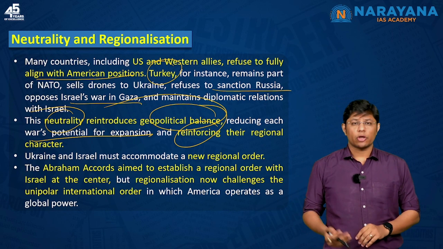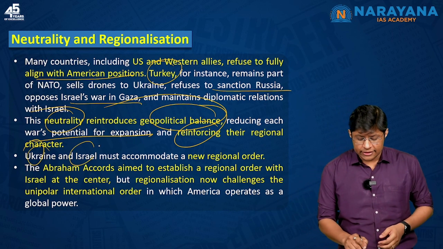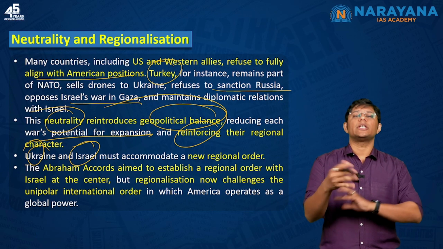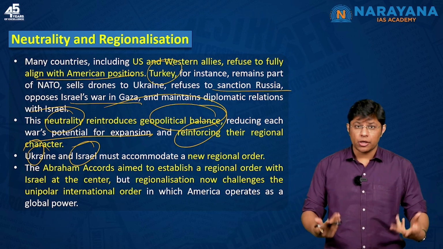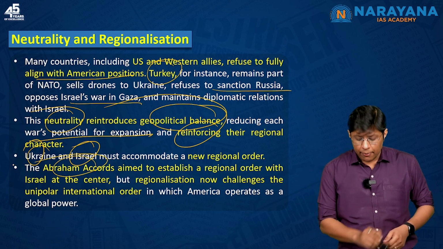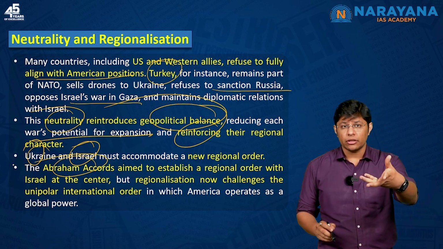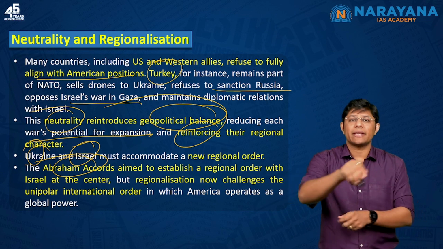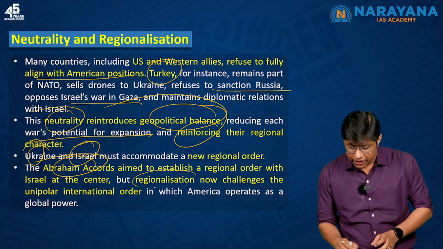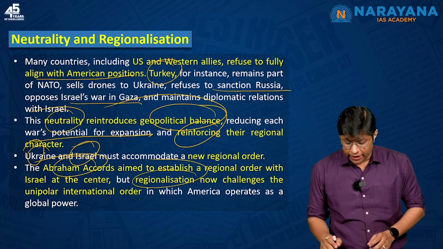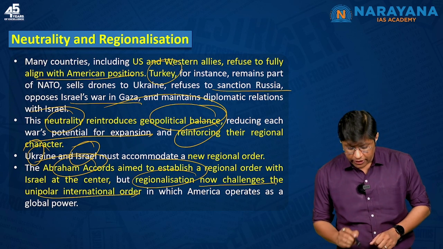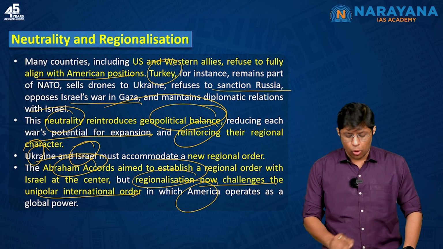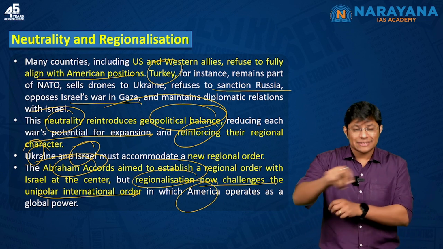And that's the reason the author tries to say that Ukraine and Israel must now accommodate a new regional order, which means we have to change from the current geopolitics or the world order. The Abraham Accord aimed to establish a regional order in which Israel will be at the center. But now this regionalization, right, is being challenged because of the unipolar international order in which America operates at the center.